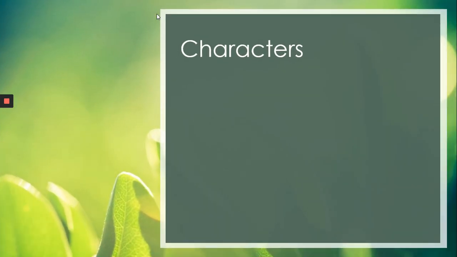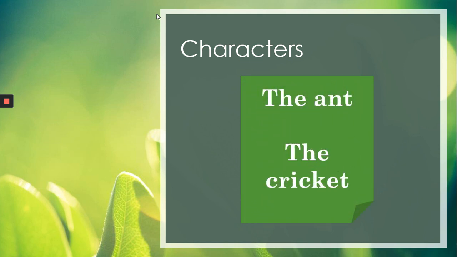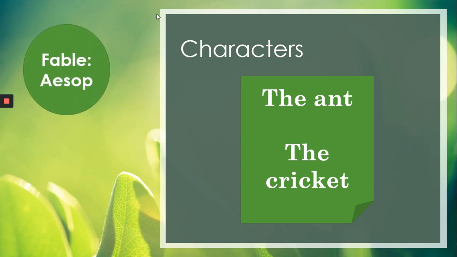Now when we come to the chapter, there are two characters, the ant and the cricket. The first thing we'll be learning today is what kind of chapter this is. This is a fable by Aesop. Aesop is the writer. A fable is a fabulous story in which animals are portrayed as characters. Animals behave as characters and try to teach us a lesson and convey a moral.